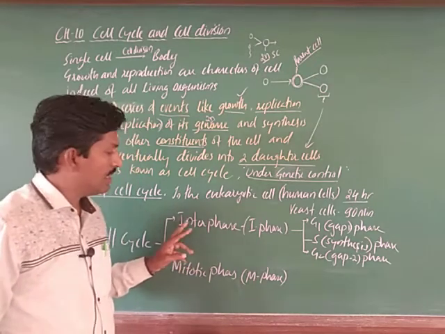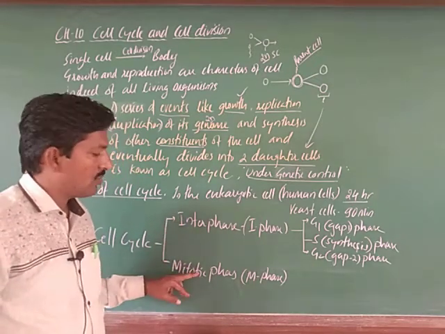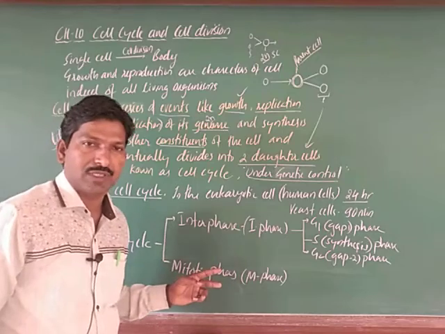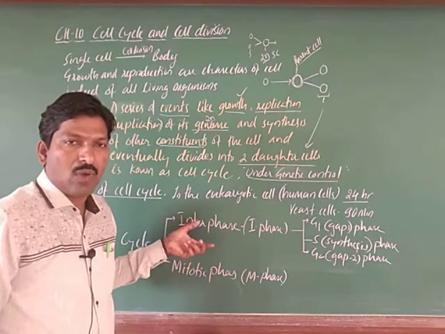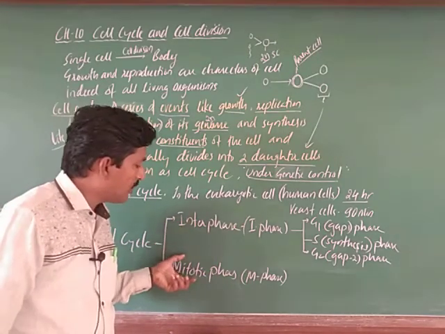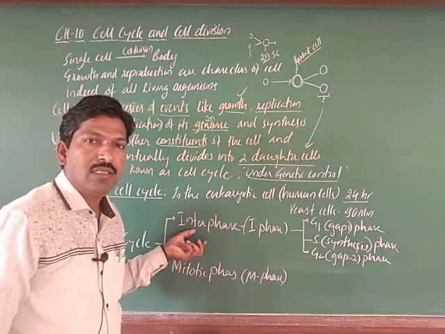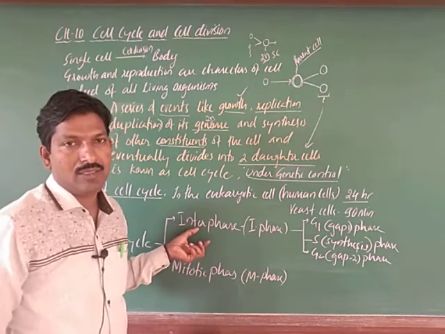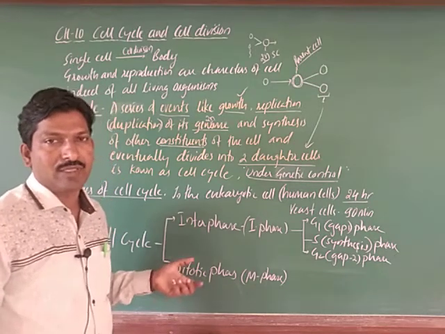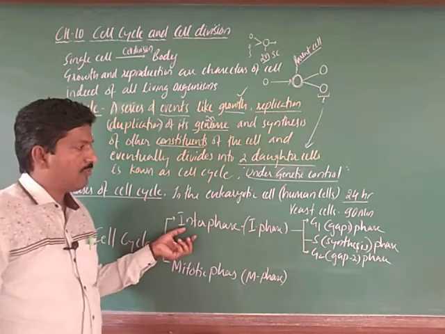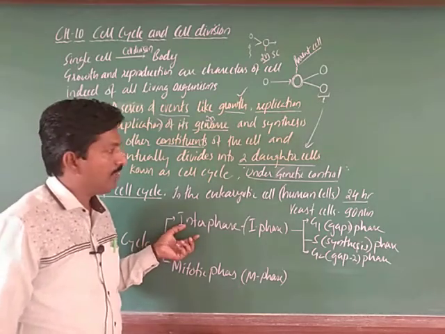Interphase is the phase between two successive mitotic phases, and it is the longest phase. More than 95% of the cycle is interphase.